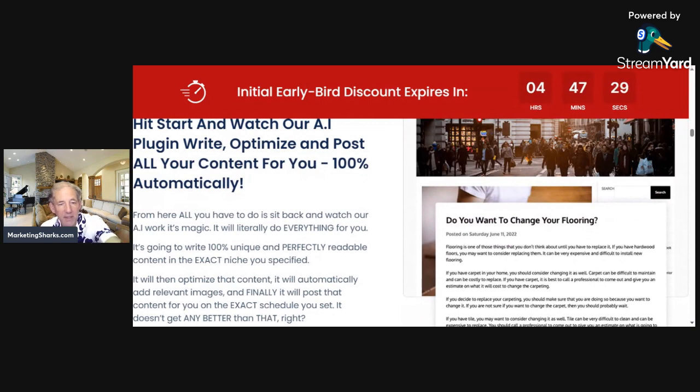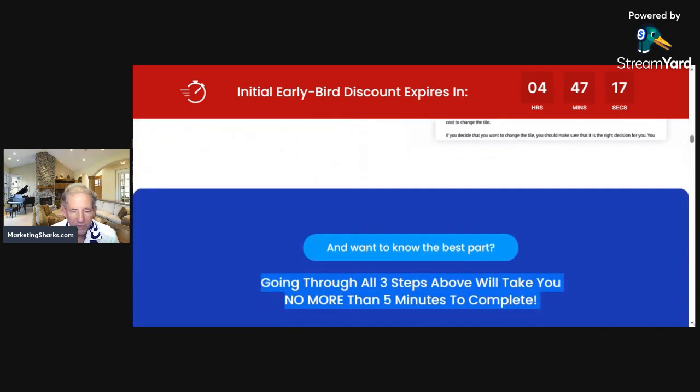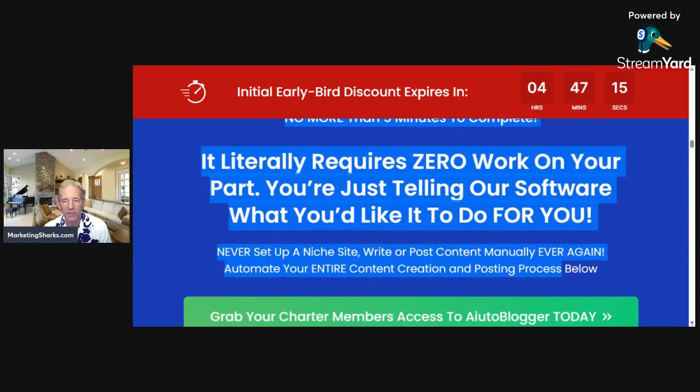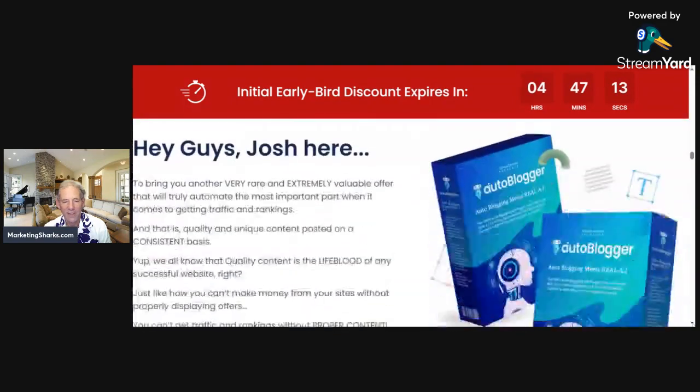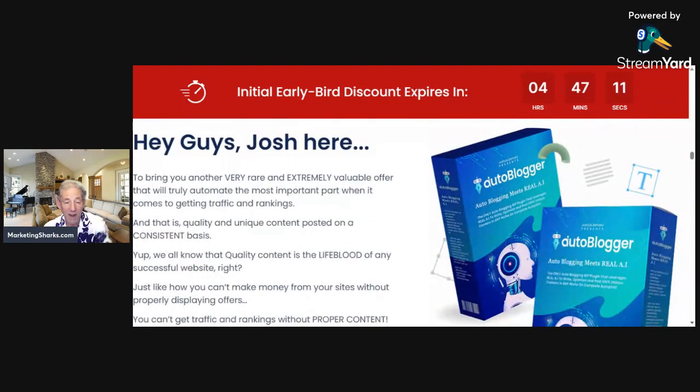And the optimized artificial intelligence plugin writes, optimizes, and posts all the content for you. And it's going to just be exactly what you want. It's going to crank this stuff out, and you're going to get traffic, you're going to get clicks, and you're going to get sales. You're going to set the whole thing up. Like he says, the easiest way. You're never going to do niche sites manually ever again. Maybe we'll cut it short here.